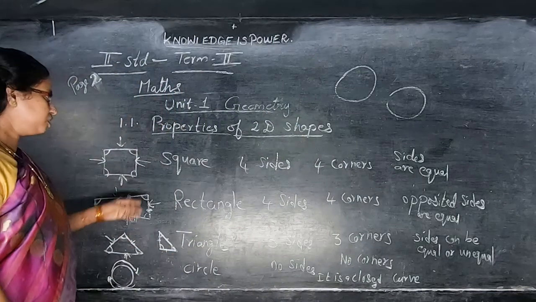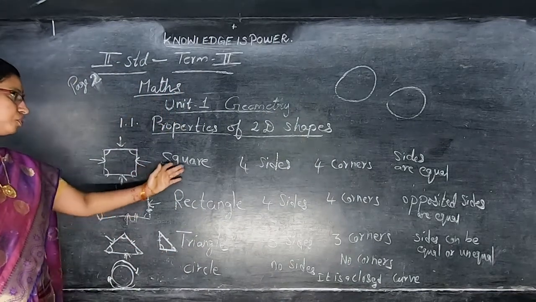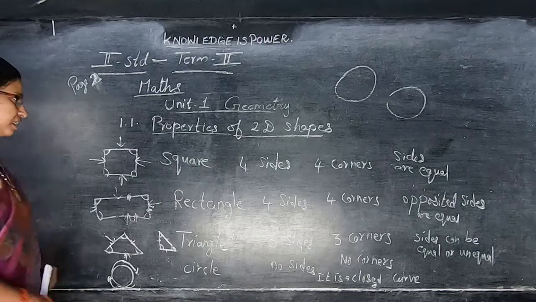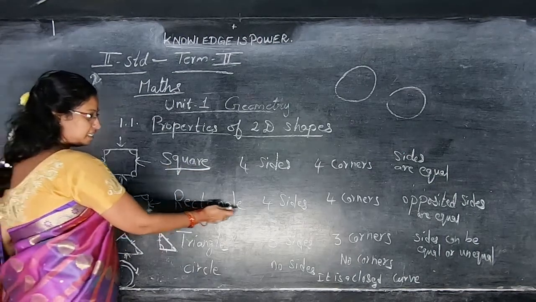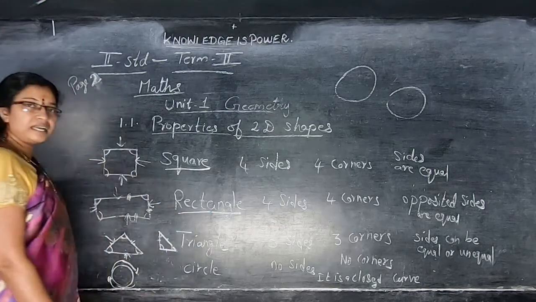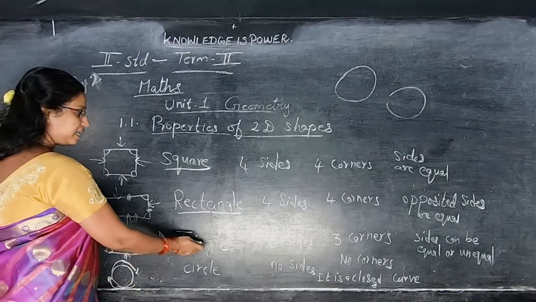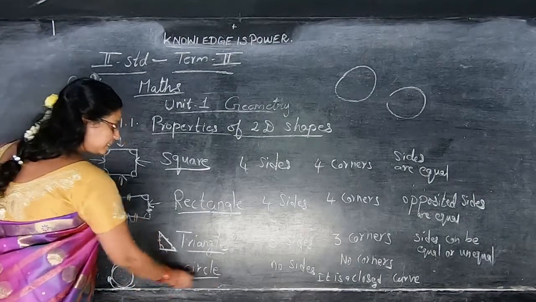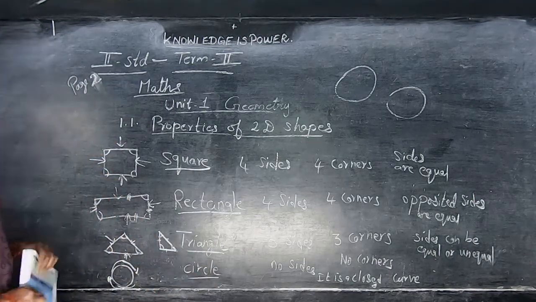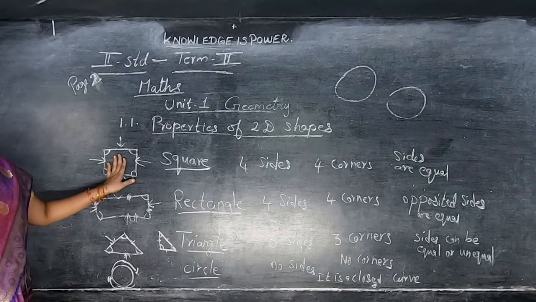See the spelling. Square, S-Q-U-A-R-E. Rectangle, R-E-C-T-A-N-G-L-E. Triangle, T-R-I-A-N-G-L-E. Circle, C-I-R-C-L-E. Understand children? Square has 4 sides, 4 corners, sides are equal.